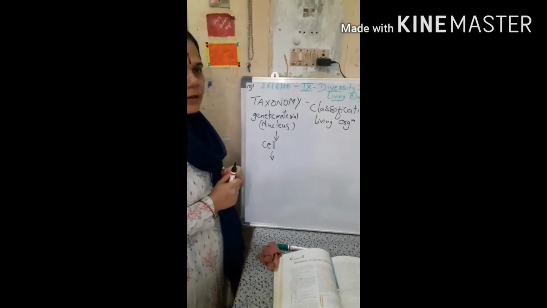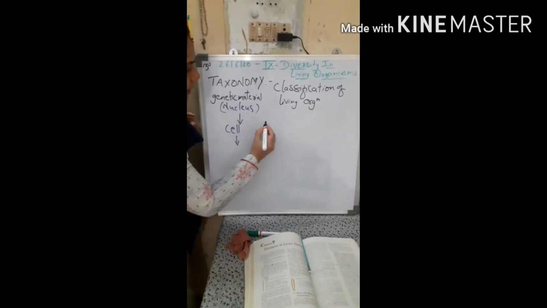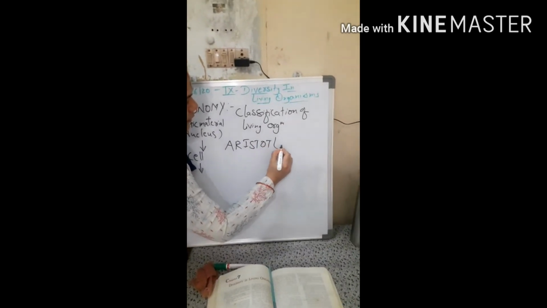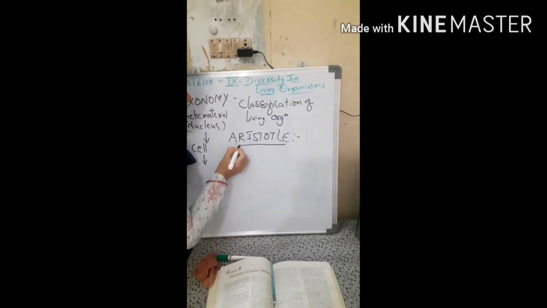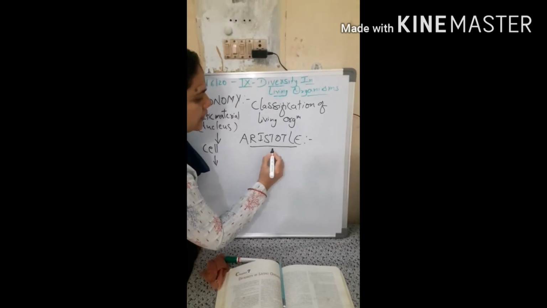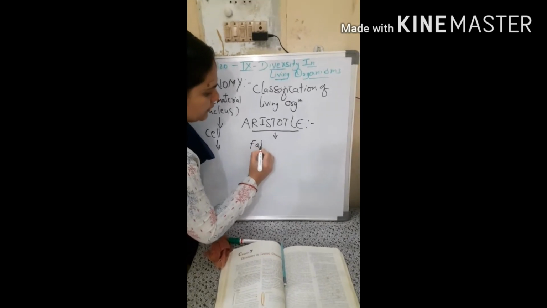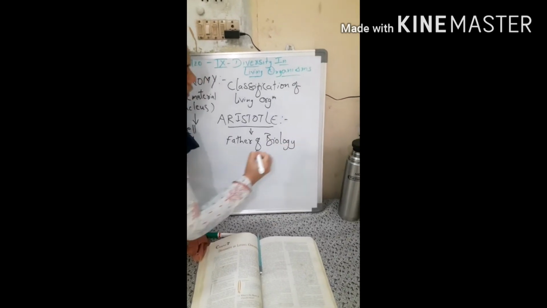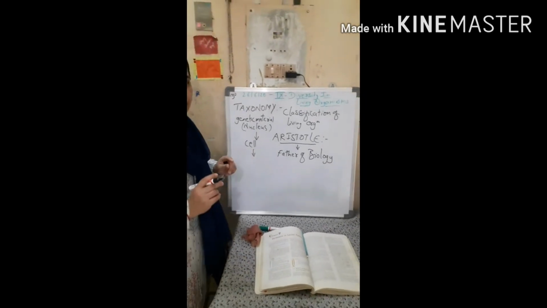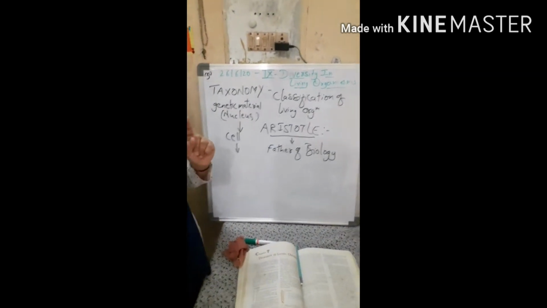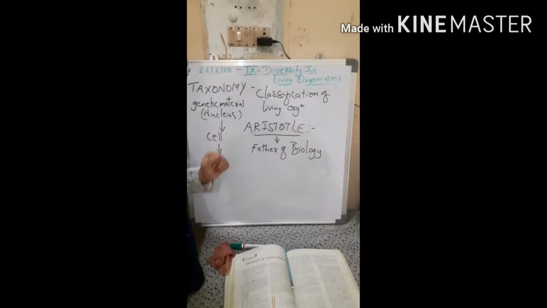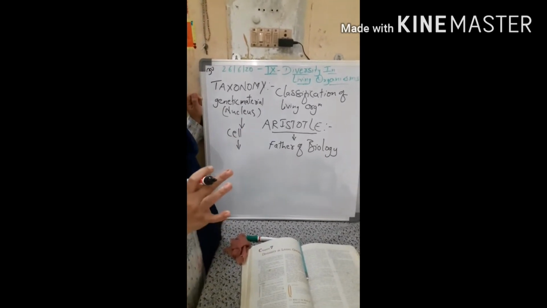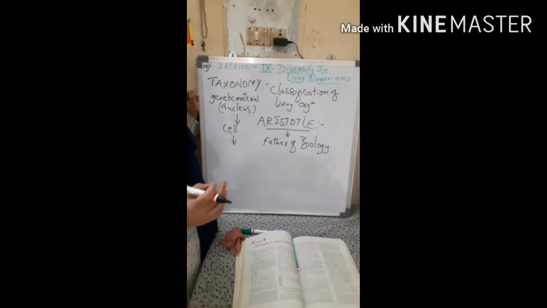Now, the very first attempt of classification was done by a scientist by name, I hope you can remember him. Okay, he is Aristotle. Who was Aristotle? He was none other than the father of biology, or he is also called the father of zoology. Aristotle is the father of biology because he studied various life forms. Now the very first attempt in classification was done by this very great scientist. But his classification was just by observation. It was not with some sort of scientific evidence or proofs.